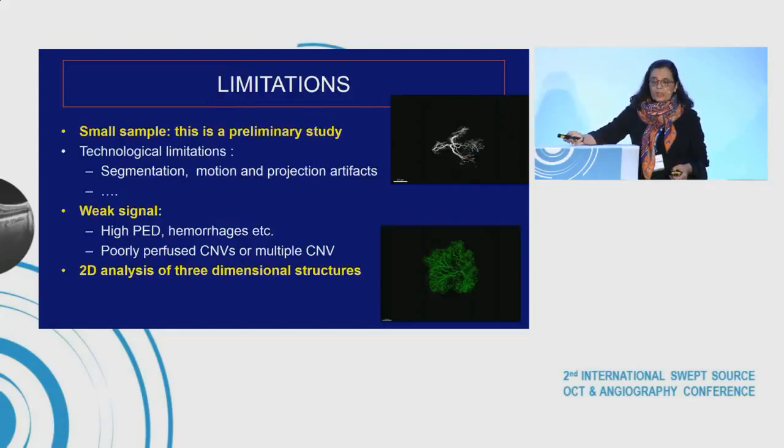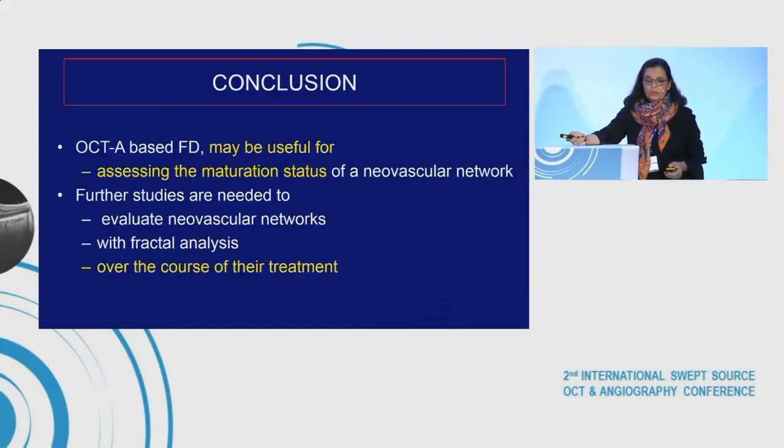We have some limitations: preliminary studies with a small sample, technological limitations, some weak signal due to high PD, hemorrhage, poorly perfused CNV or multiple localization of CNV, and we use 2D analysis of a three-dimensional structure.